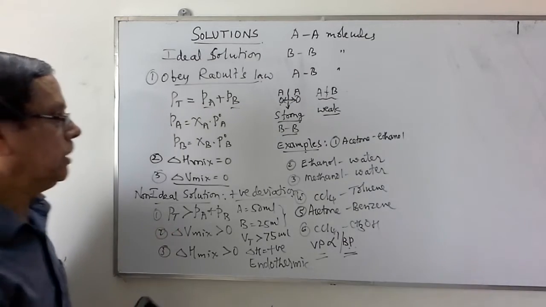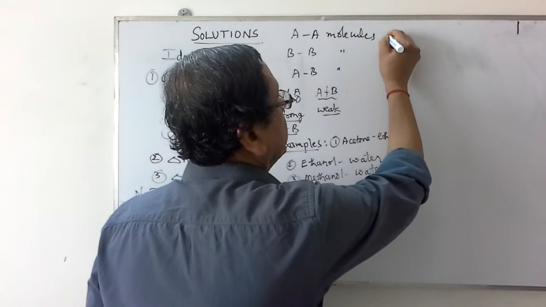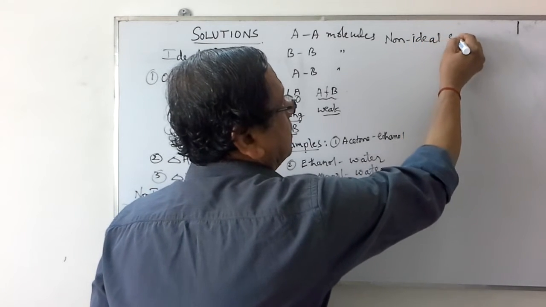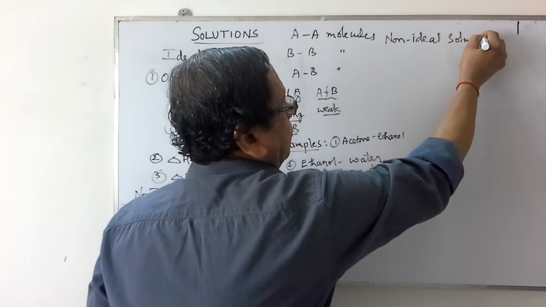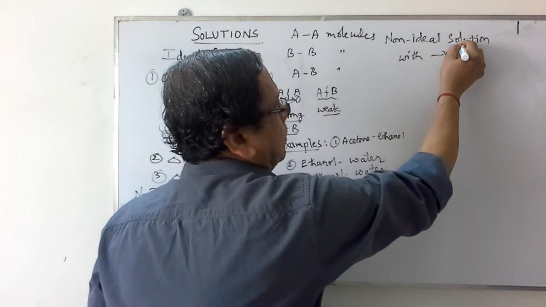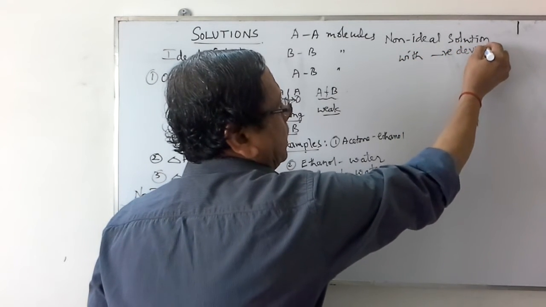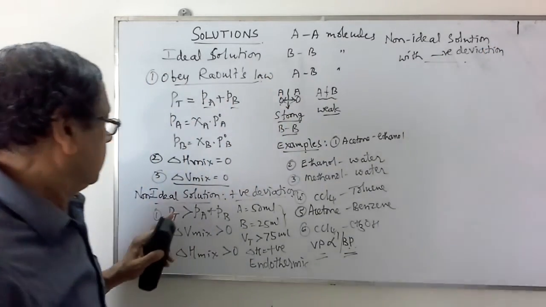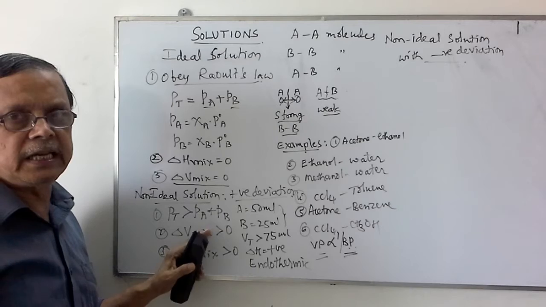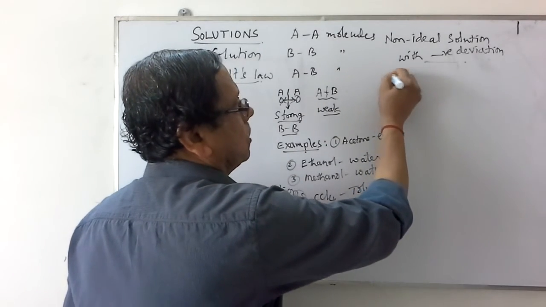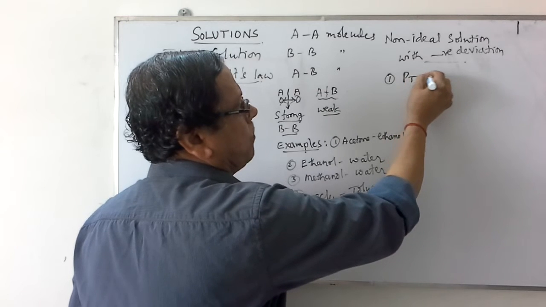Non-ideal solution with negative deviation. We observe that the P total will be lesser than the sum of the partial pressures of the individual vapors. So it is again not obeying the Raoult's law.